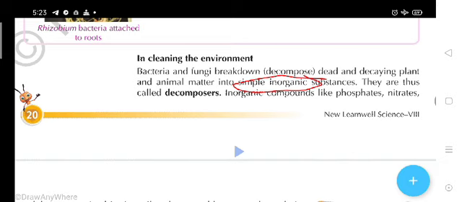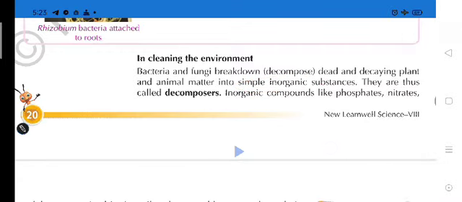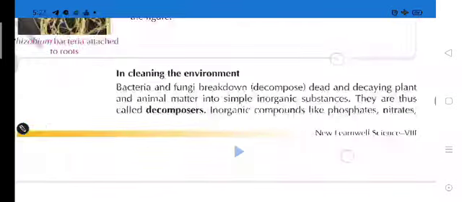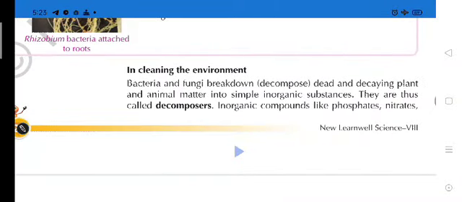So what is the function of a microorganism? They start the decomposition process on that dead and decaying matter. And after some time you will see that the organism has disappeared. So they are thus called decomposers.